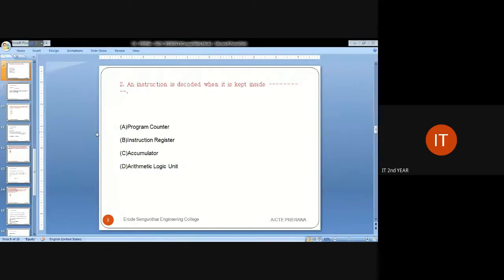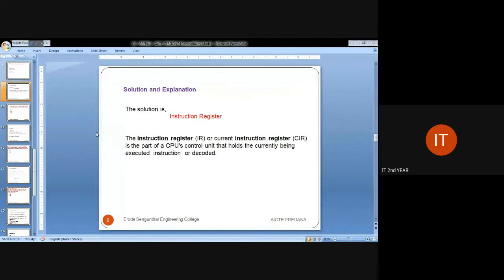So be clear. The instruction register will hold the current instruction. The accumulator will save the total output, or the accumulator is the default register. The program counter holds the next instruction which is going to be processed in the program. The arithmetic logic unit is the overall thing; it processes every control structure and every arithmetic instruction. If you are clear with each register and what it is used for, it is much easier for you to answer these types of questions.